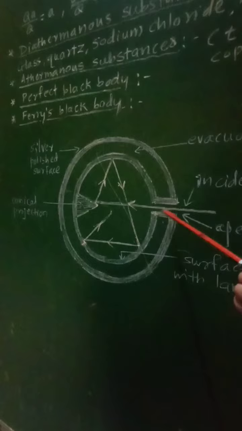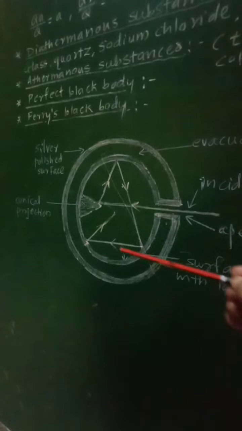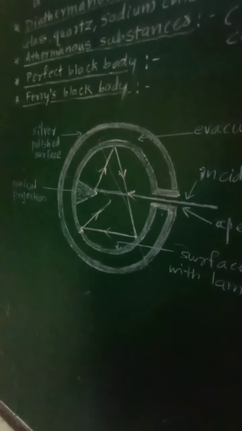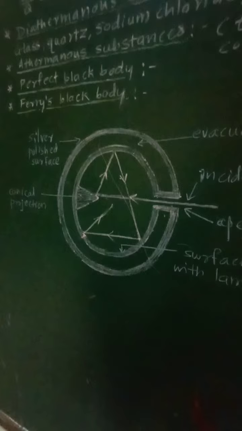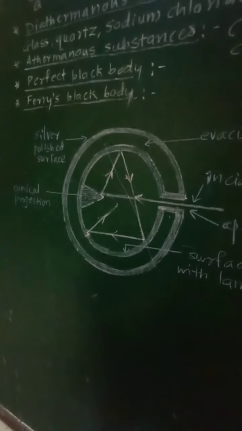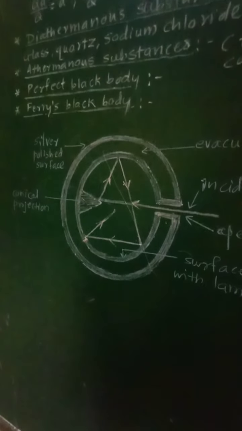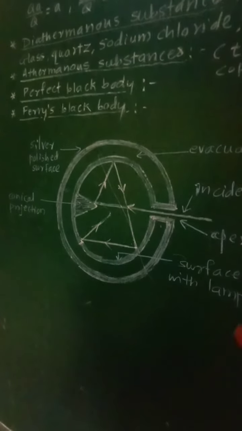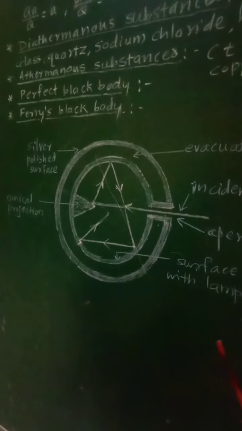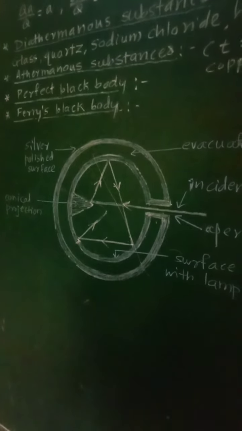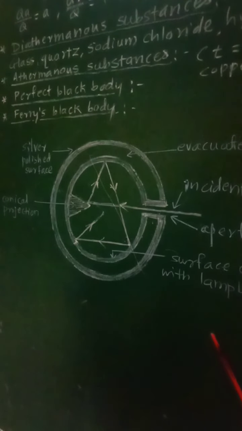through the aperture. Multiple reflections take place inside the sphere, and during each reflection the inner side absorbs 97% of the incident radiation. Therefore, after multiple reflections, the total radiation entering the sphere is absorbed.